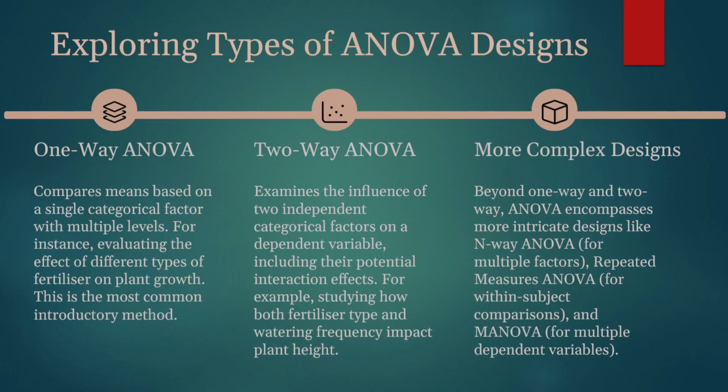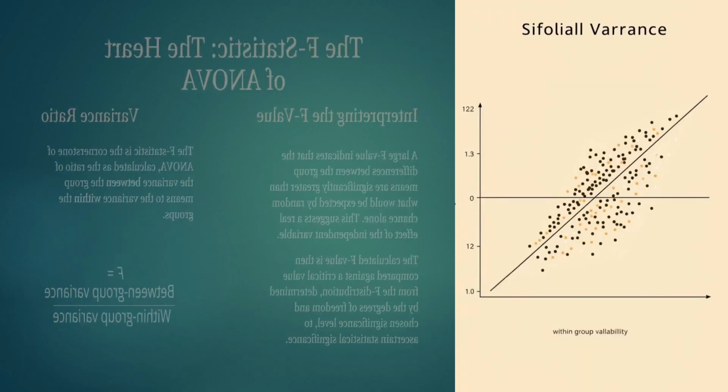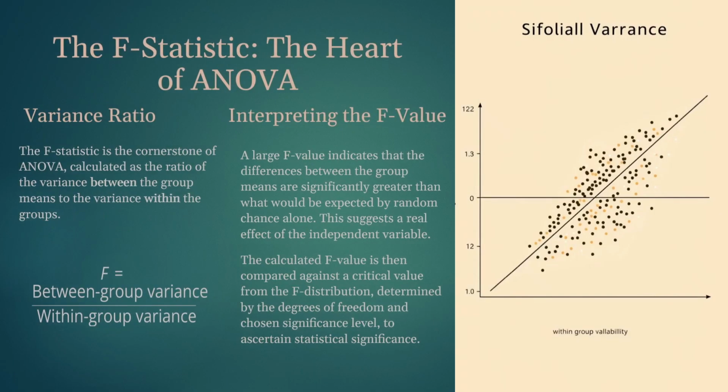MANOVA for multiple dependent variables. Okay, now let's talk about the F statistic, the heart of ANOVA. The core of ANOVA is something called the F statistic. It covers variance ratio. The F statistic is basically a ratio. It compares the variance between groups to the variance within groups.